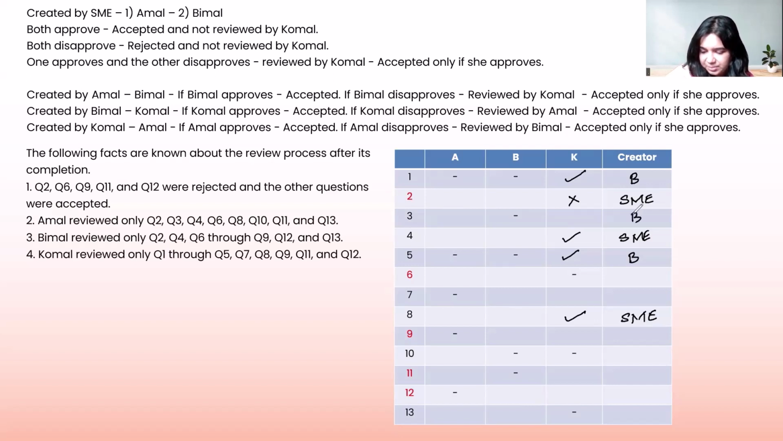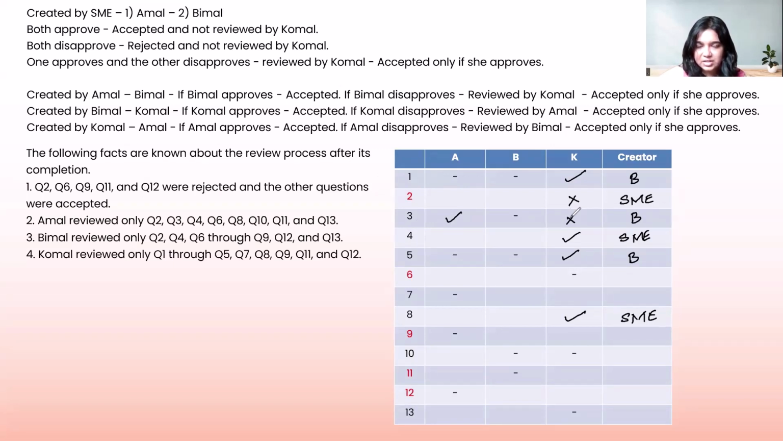So when we take a look at B creating this question, any question that is created by B goes to Komal first. If Komal approves, the question is accepted and A does not get a chance. A will get a chance only if Komal disapproves it. For the third question, Komal must have disapproved this and A must have approved it, because question number 3 is an approved question.